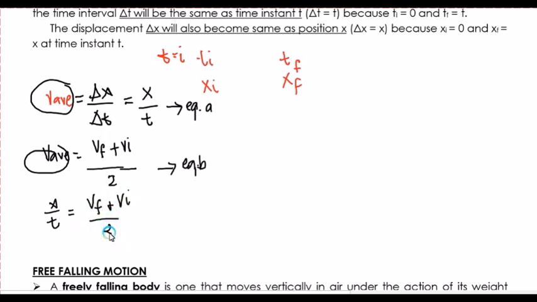Okay? So, based diri, pwede natin kuhaon ang aton nga values ang x. So, aton nga values ang x diri, or aton nga distance, to be equal to VF plus VI all over 2 multiplied by time. Okay? So, this one, amo ni una-una naton nga equation, or this will be aton nga equation 1.